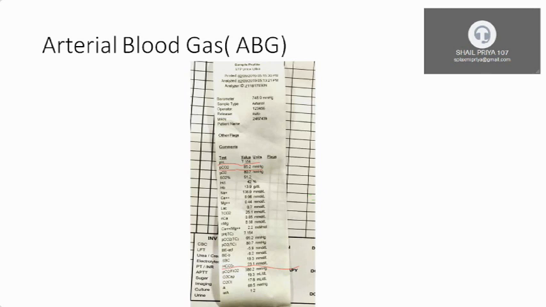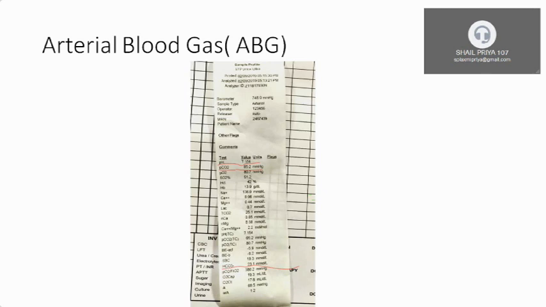Regarding ABG, we will discuss in detail when we come to a clinical class or a demo class. In your demo class, I will discuss how to do ABG, how to process it, what are the precautions, contraindications, indications, and how to perform.